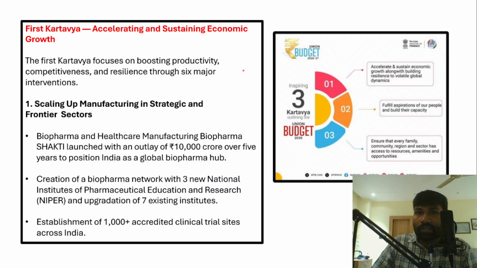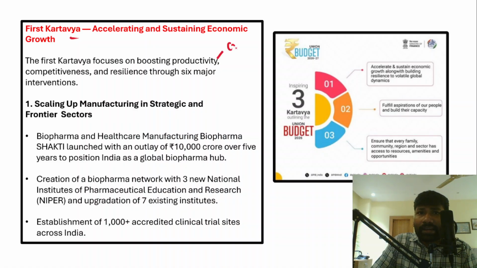Now we have understood that the budget 26 and 27 has focused on three important kartavyas, and the first kartavya is accelerating economic growth and sustaining the very same level of economic growth. Now in this context, the first kartavya focuses on boosting productivity. So how can they boost the productivity?